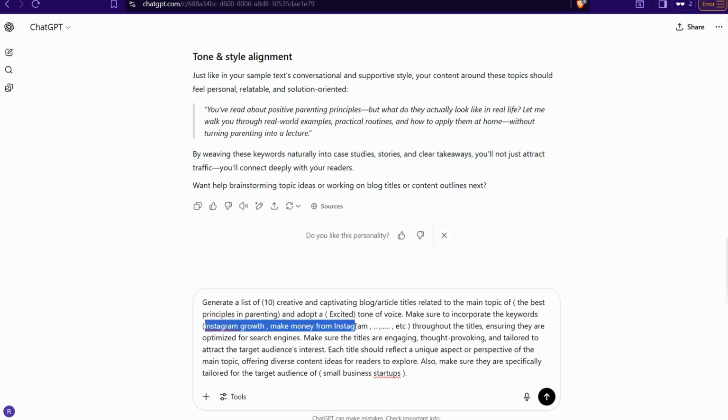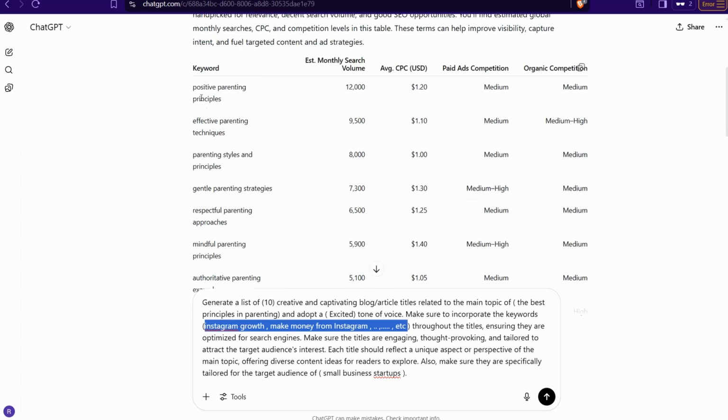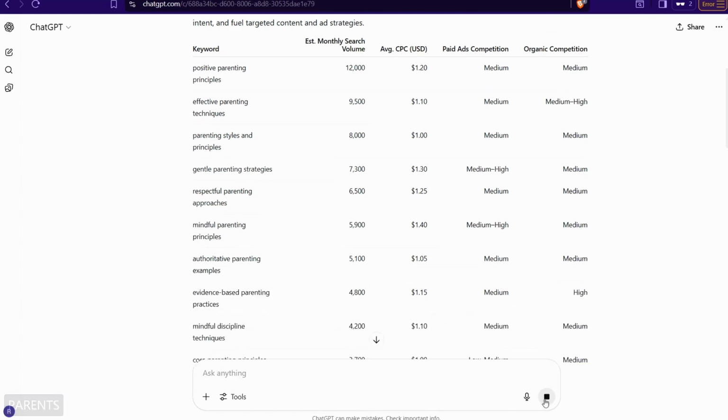For sure you can get some keywords from the previous step, like you can select positive parenting principles, copy and insert here, Control V, and just plug in effective parenting techniques like this one and so on. Perfect. And for the titles, the target audience here, you can make it for the parents. Okay, and go.